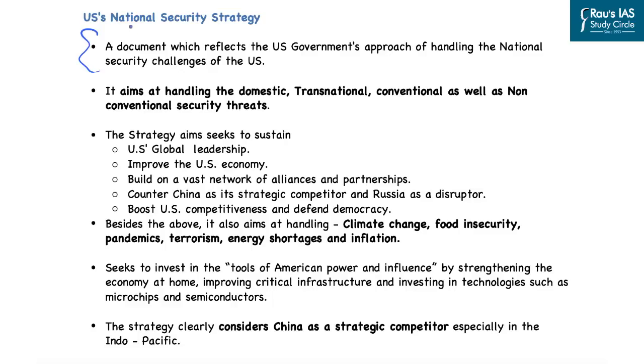If you look at the United States' national security strategy, it is a document which reflects the US government's approach to handling the national security challenges faced by the country. That is why it aims at handling domestic, transnational, conventional as well as non-conventional security threats. There are certain domestic threats that are faced by the US, and it aims at handling them. Secondly, as far as transnational threats are concerned, the US is one of the important countries and is integrated in all the multilateral platforms.